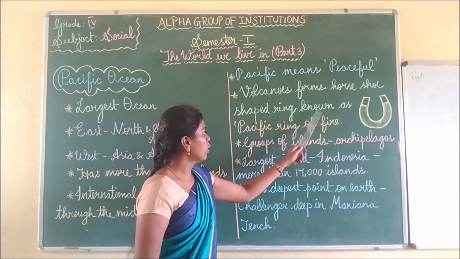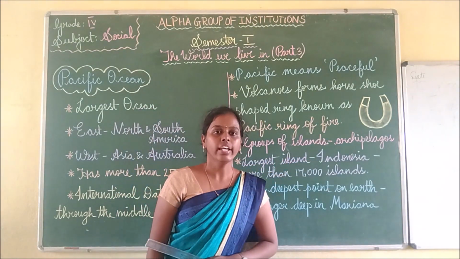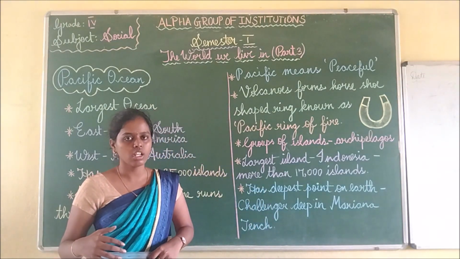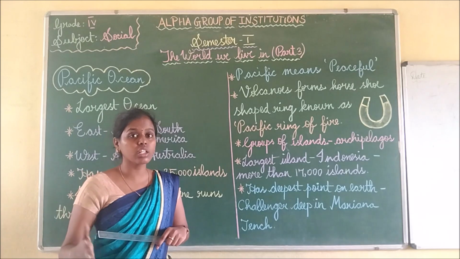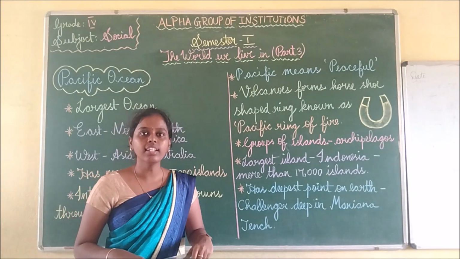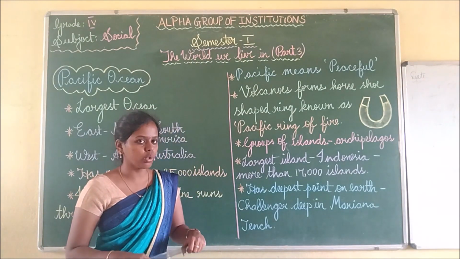Then volcanoes form a horseshoe-shaped ring known as the Pacific Ring of Fire. In the Pacific Ocean we have most of the volcanoes. We have many volcanoes in the Pacific Ocean. So the Pacific Ocean is the location for most of the volcanoes on the earth.